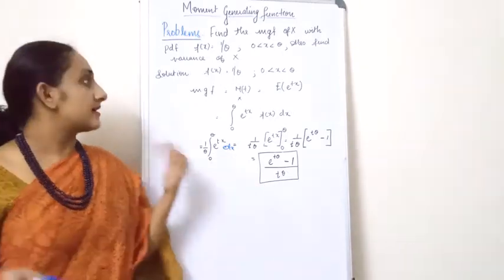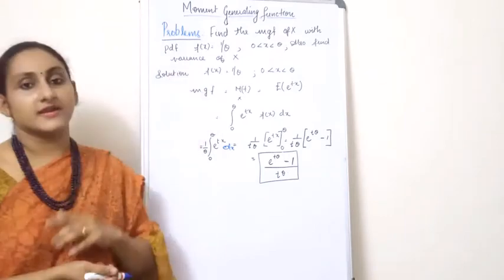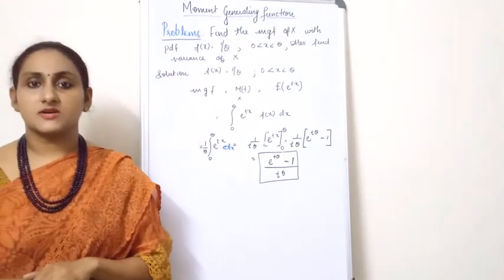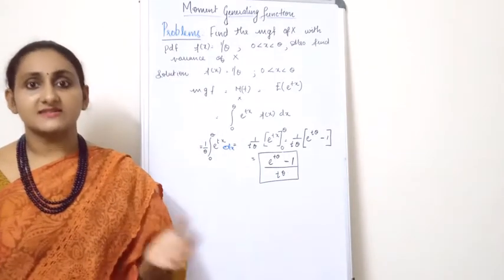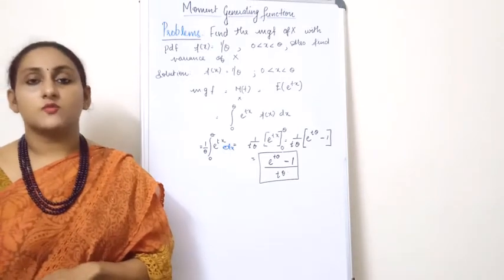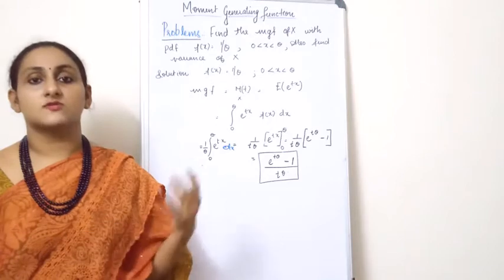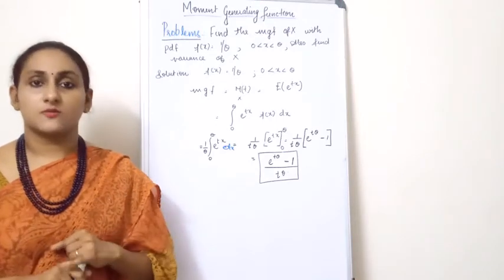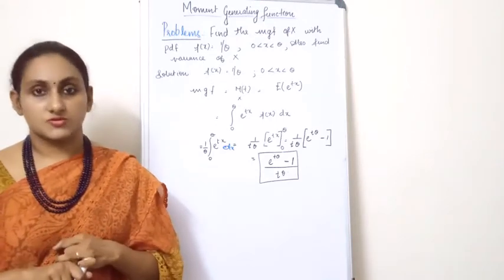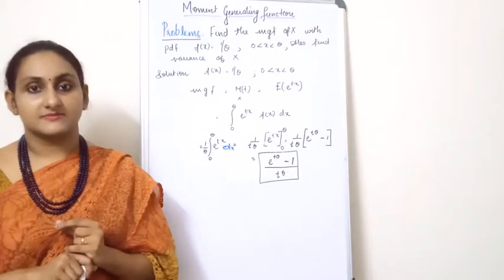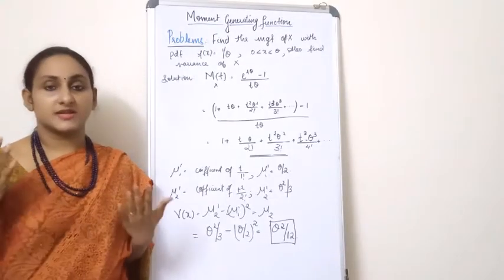Now you have to find out the variance of x. What is the variance of x? It is the second central moment, that is mu2. And mu2 is mu2 dash minus mu1 dash the whole square. So we will have to calculate first mu1 dash and then mu2 dash. So let's have a look at that.